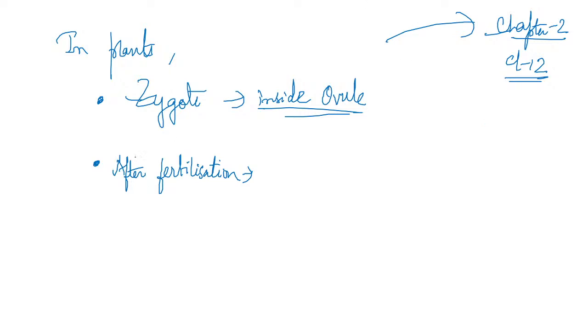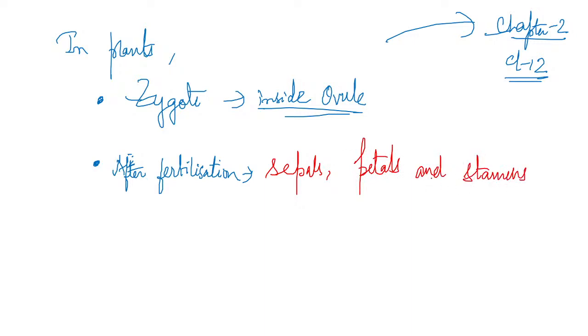Some of the things we get: sepals, petals, and stamens fall off. Okay, and the pistil remains attached.